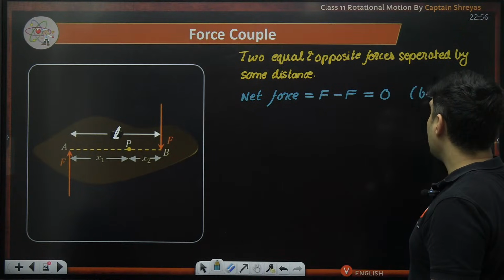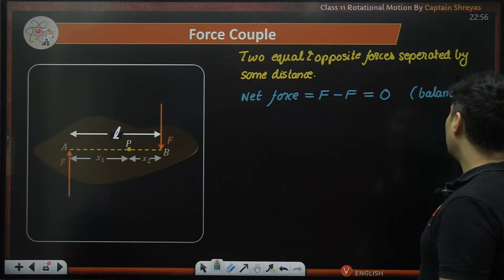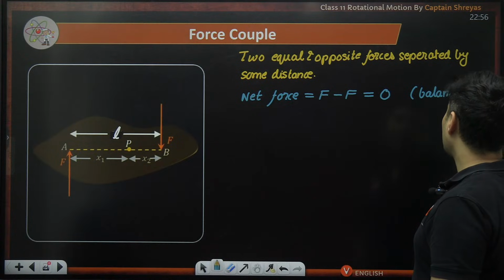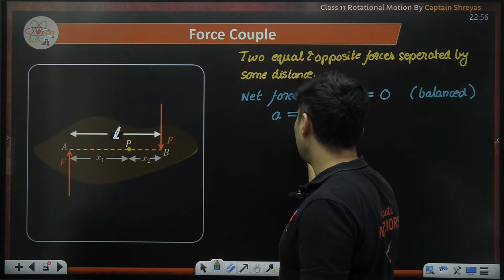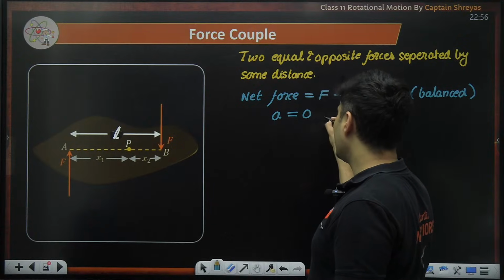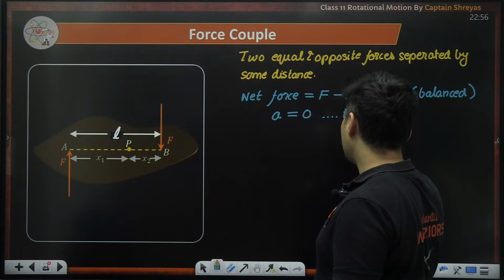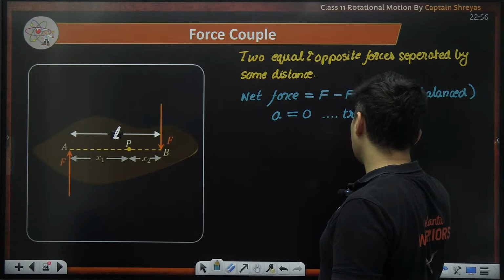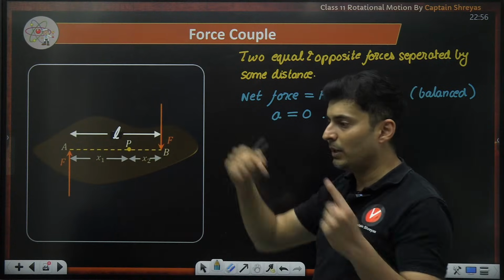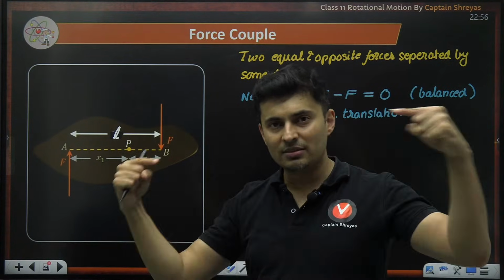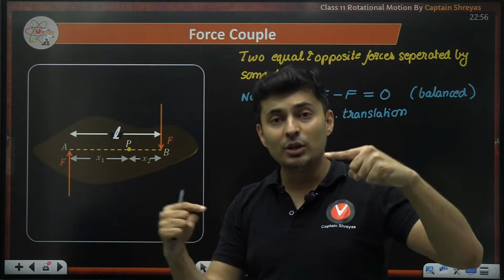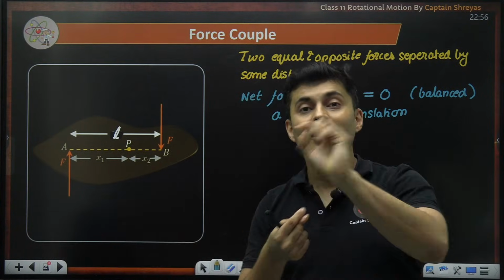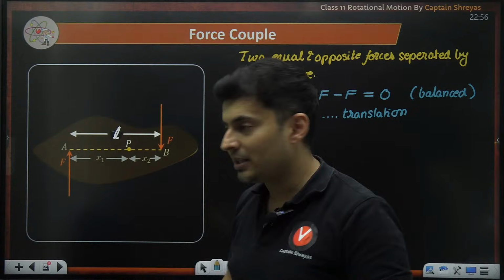So basically they will be balanced in translation. So net force is 0. Therefore acceleration will also be 0. Okay, this is all about translation. So translation won't be there whenever there is a couple force. Both the forces will act, but they will not be able to translate the body. What they will be able to do is rotate the body, not translate, just rotate.